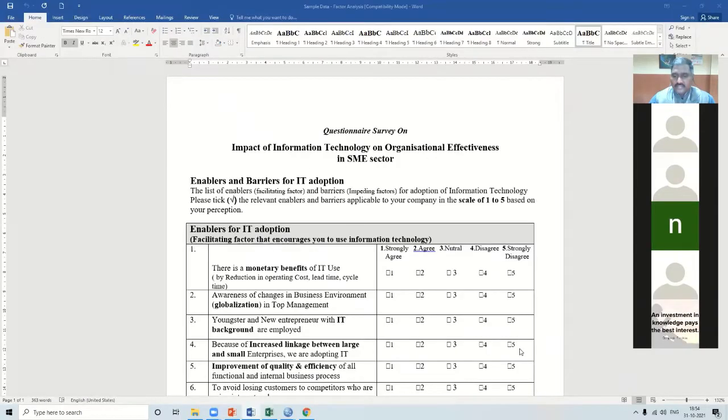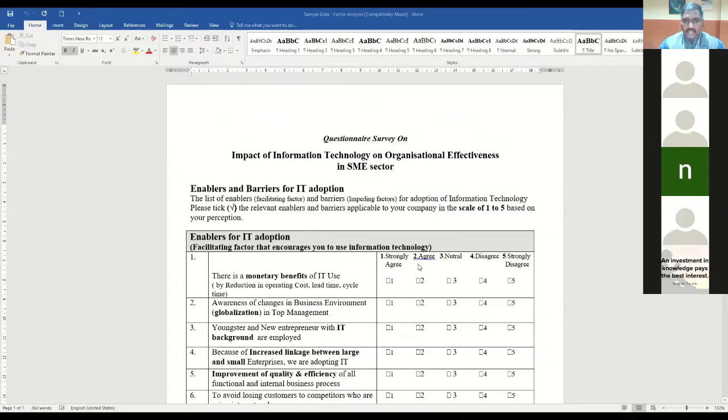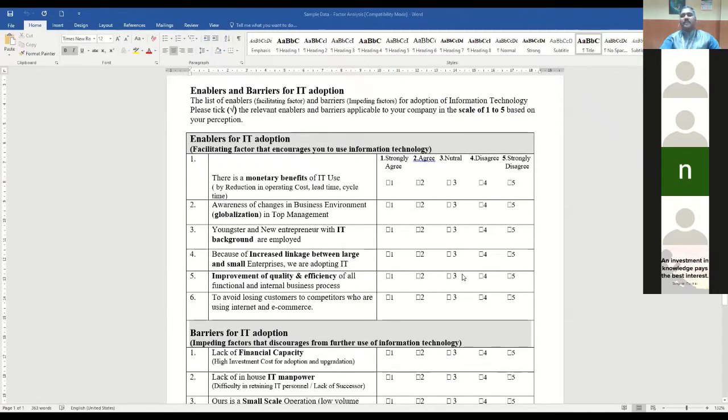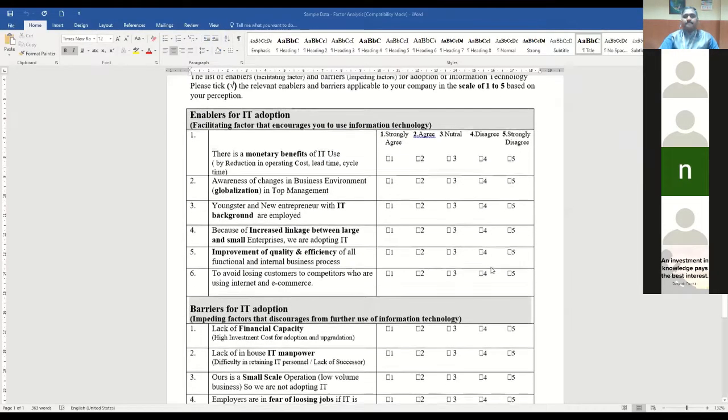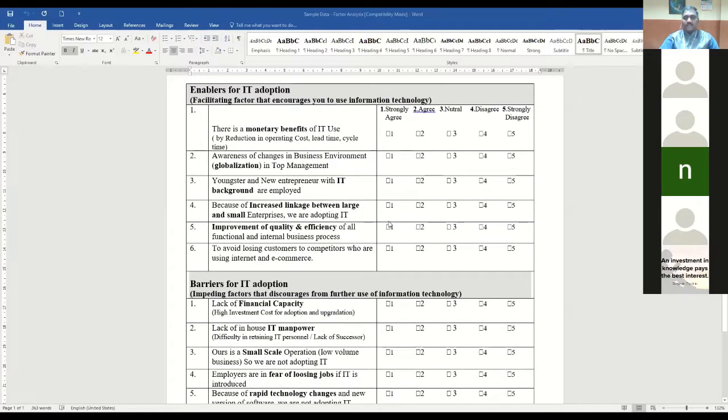Yes. Can you able to see the screen? Wait, I'll share the screen. Yes, I think you got this questionnaire sample, right? For this sample only, I had sent the sample data.